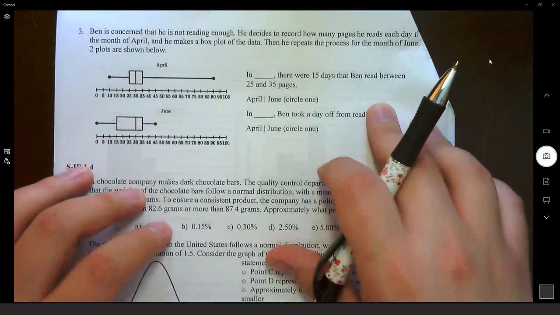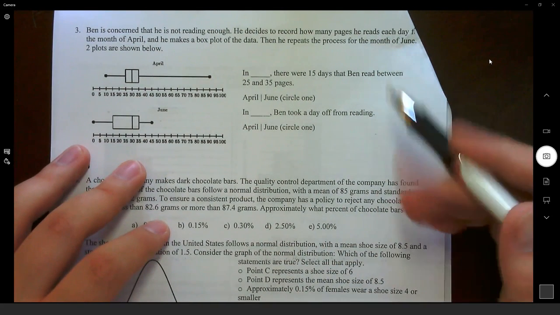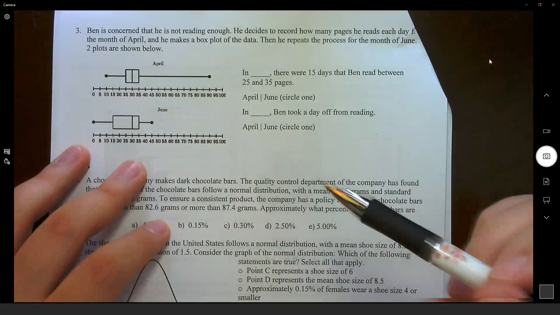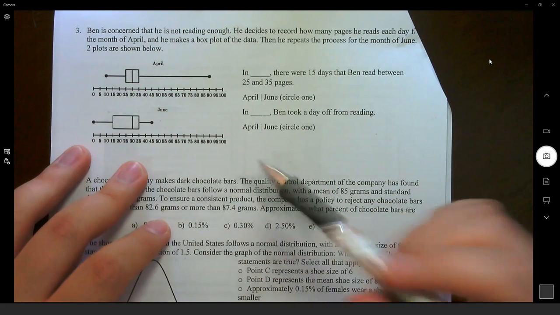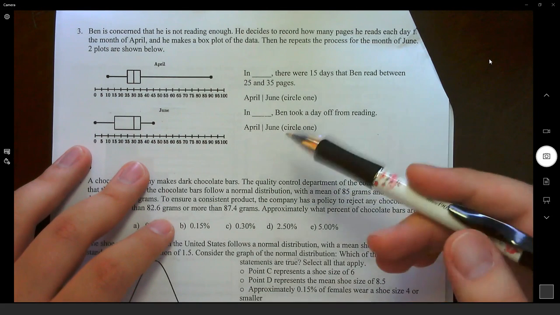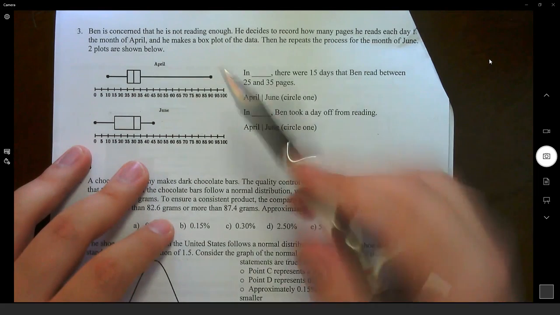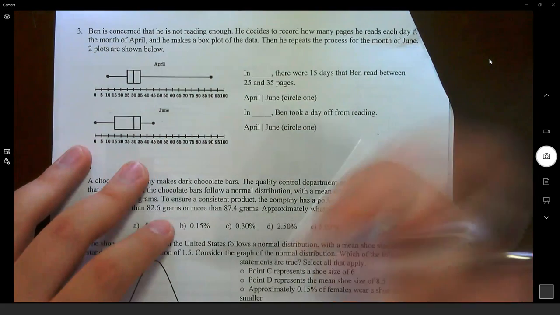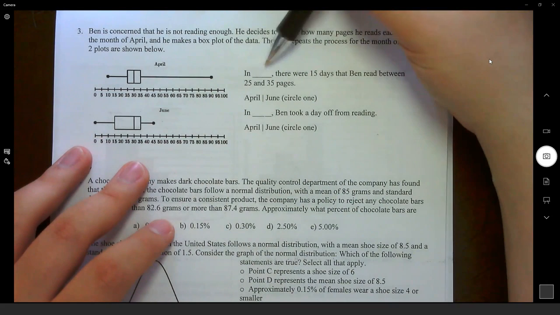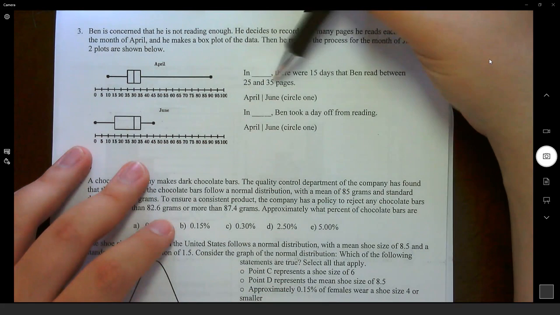There it is. Ben is concerned that he is not reading enough. He decides to record how many pages he reads each day in the month of April and then in the month of June. And he plots his data in 2 box plots for each month. So we're comparing again. We're comparing box plots of April and June. Both of these months, by the way, have 30 days. Keep that in mind. So in what month were there 15 days that Ben read between 25 and 35 pages?